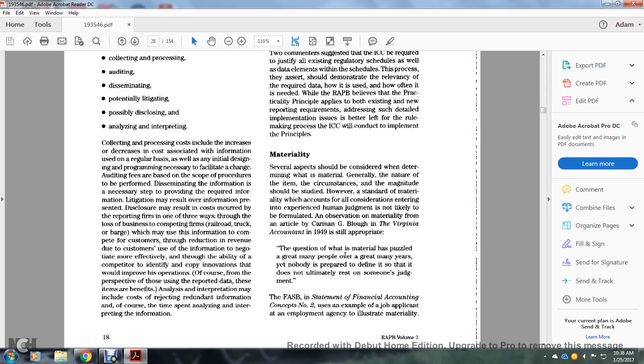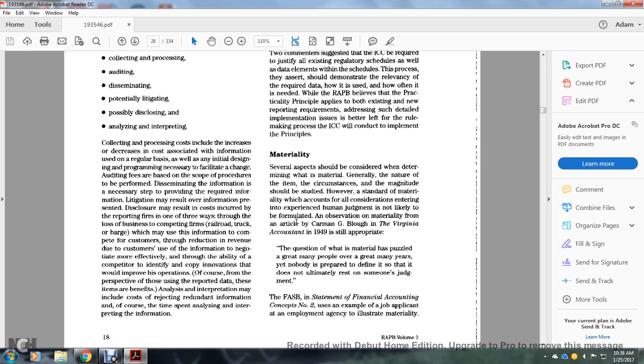Materiality. Several aspects were considered for the determination of what is material. Generally, the nature of the item, the circumstances, and the magnitude are studied. However, materiality accounts for consideration and the experience of human judgment, and is not likely to be formulated.